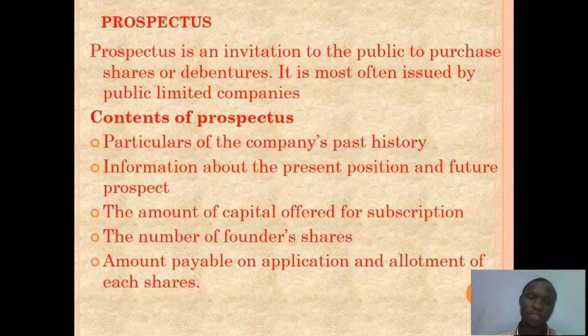So, by so doing, it can help you predict, if you are to invest in this company, if you are going to get your return on your investment. So these are very, very important: the amount of capital offered for subscription, which is the capital that the company wants to get from the public through shares.